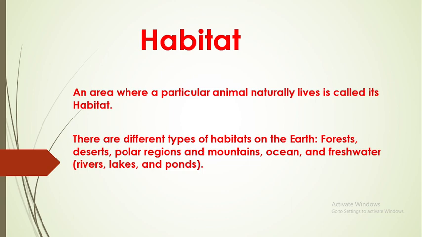So there are 5 different habitats on the earth. First is forest, then desert, polar regions and mountains, oceans and freshwaters. In freshwater there are rivers, lakes and ponds. Now let's move on to our first habitat, that is forest.